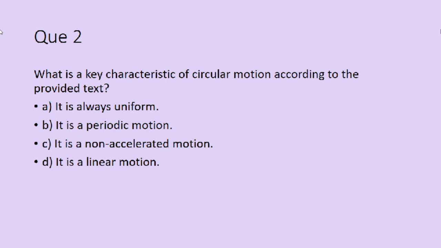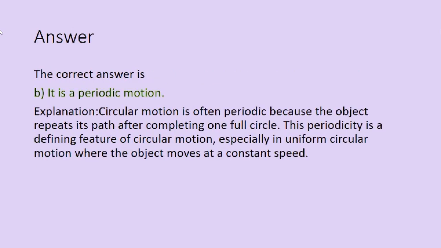Second question: what is a key characteristic of circular motion according to the text provided? It is a uniform motion, it is a periodic motion, it is a non-accelerated motion, or it is a linear motion. And the correct answer is it is a periodic motion. Its explanation: circular motion is often periodic because the object repeats its path after completing one full circle. This periodicity is a defining feature of circular motion, especially in uniform circular motion where the object moves at a constant speed.